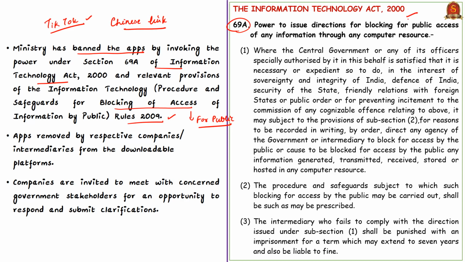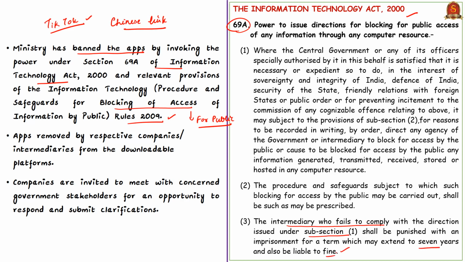And once a direction is issued under Section 69A, we should note that if an intermediary fails to comply with such direction, as per subsection 3 of Section 69A, the intermediary shall be punished with imprisonment for a term which may extend to 7 years and may also be liable to a fine.